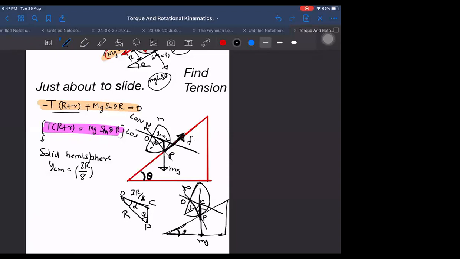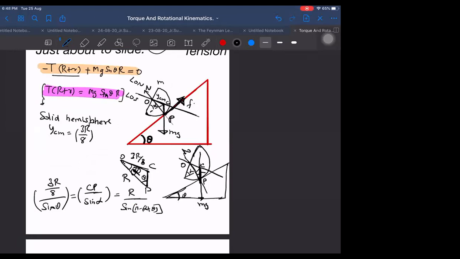Then the sine rule is enough, I think. No, the sine rule is not enough even now. Wait, what do I want to do? I want to find alpha first. Can I get cos alpha by the cosine rule? Sine rule is enough now. 3R by 8 upon sine theta equals CP upon sine alpha. I think it is still not enough, I need something more. We have to find CP. We can find CP now, it is equal to R upon sine of pi minus alpha plus theta. Mistake. But again, it is not enough.